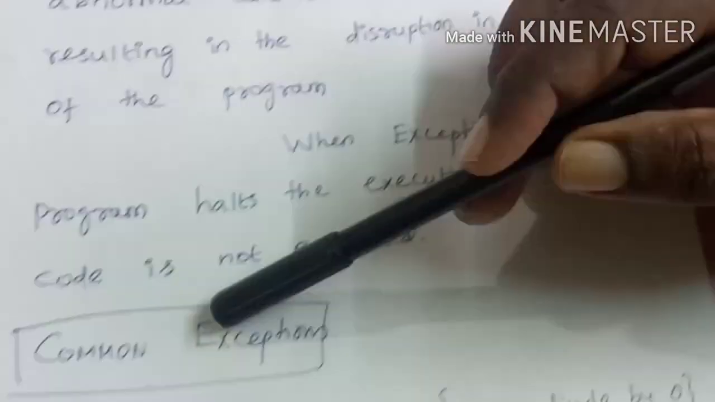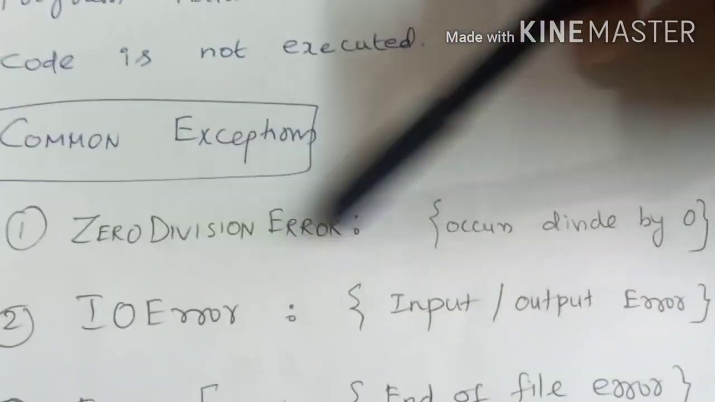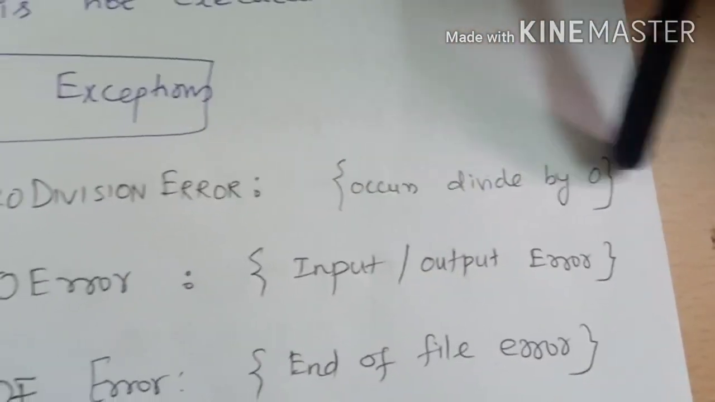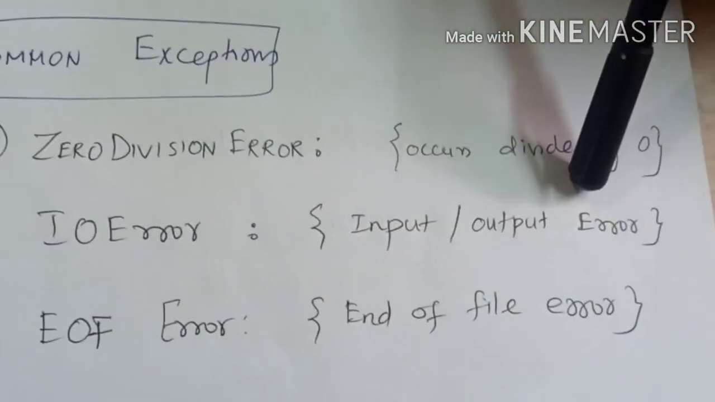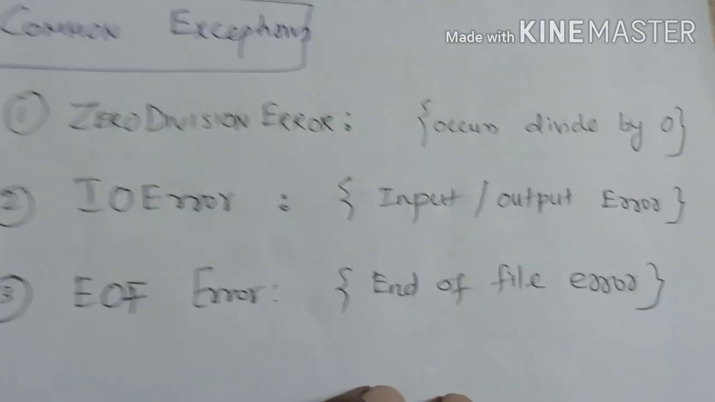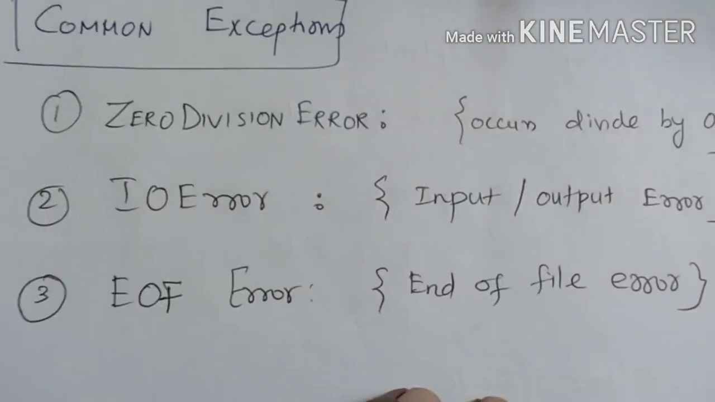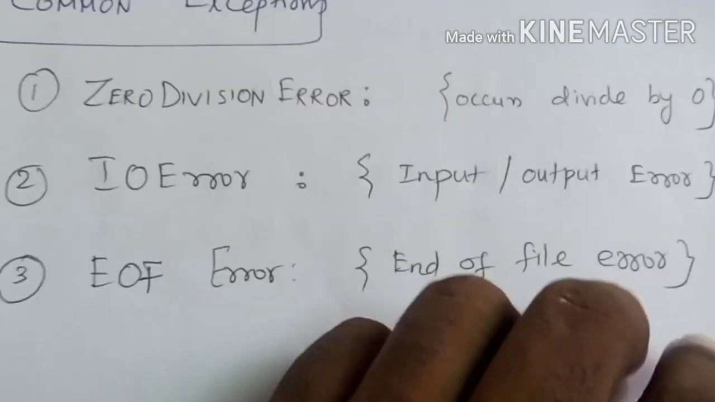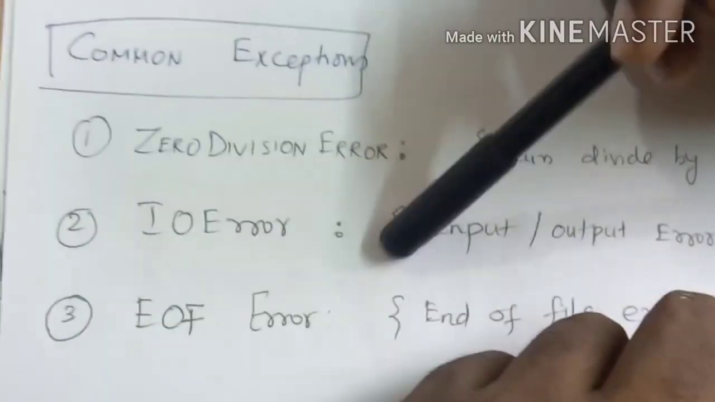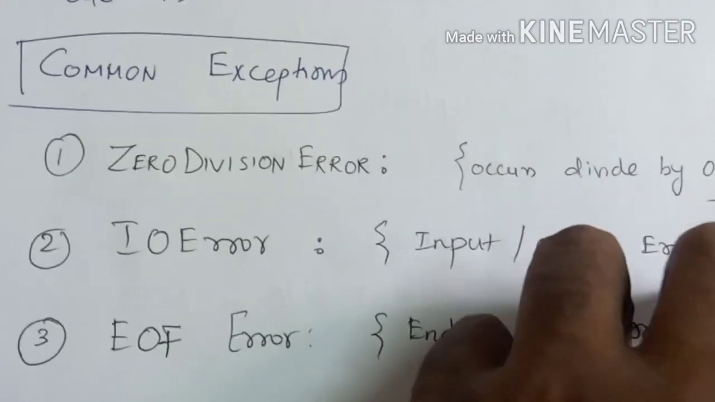So let me give some common examples of exceptions. Some common exceptions are ZeroDivisionError, which occurs when you try to divide by 0. IOError, that is any kind of input output error, like in a file case. EOFError, EOF meaning end of file, that is when you try to read the content of the file beyond the last line of the file, then you will get the EOF error. All these are some of the common exceptions which may occur in Python or any other programming language.